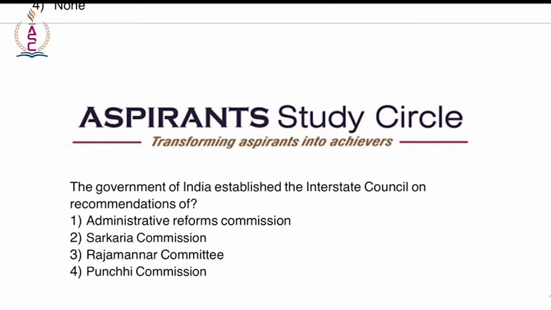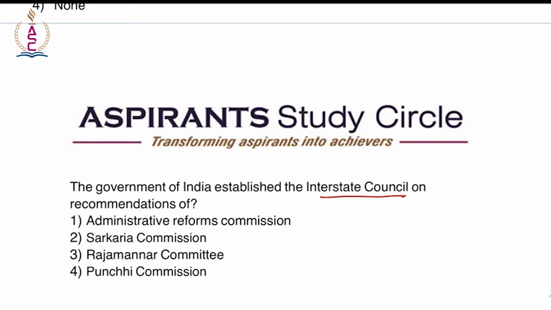So moving on to the next question. Government of India established the Interstate Council on the recommendations of. So again, you need to keep in mind various recommendations too. So in pursuance of the above recommendations, which is with regards to Interstate Council, the recommendations of the Sarkaria Commission, the Janata Dal government, headed by VP Singh, established the Interstate Council in 1990.